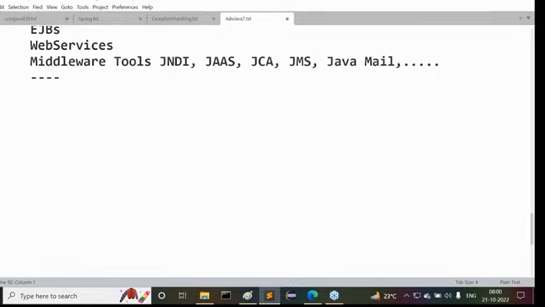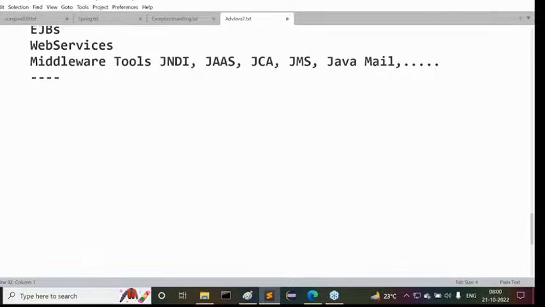Whenever we are in conversation with them, when we are talking about Java, nowadays they only say full stack Java, that's it. They are not even talking about advanced Java. They ask whether J2SE and J2EE are included inside the full stack Java or not. Like this, they are talking. So that's why here itself I'm confirming to you, there is no terminology like advanced Java, but it is one of the courses conducted by our organization.